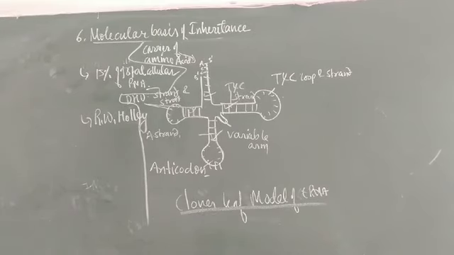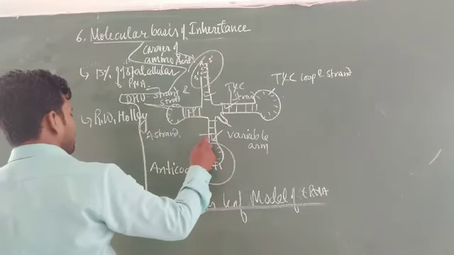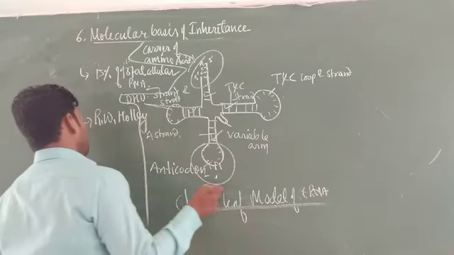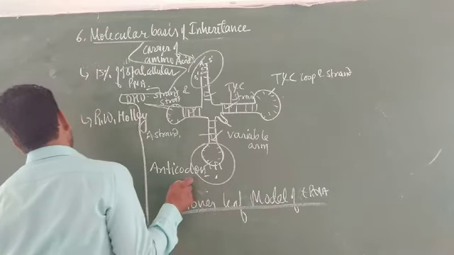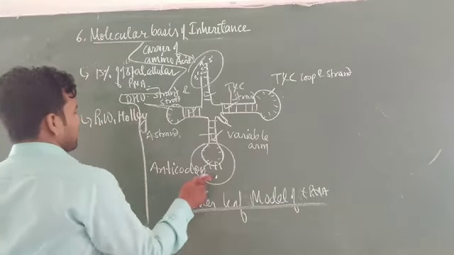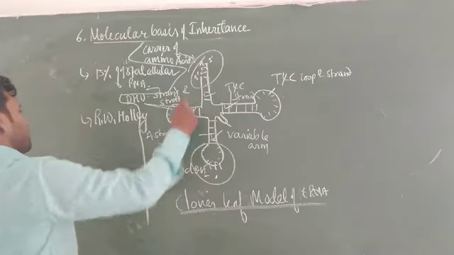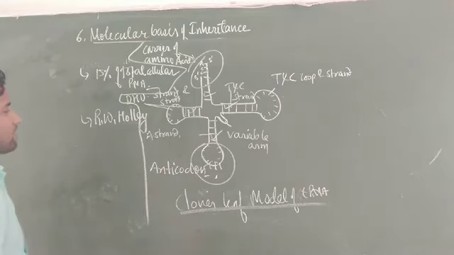Now, this is the amino acid binding site, and this is the anticodon site. This site remains attached to the coding sequences of mRNA, but the other one is attached to the amino acids that are free inside the cytoplasm.